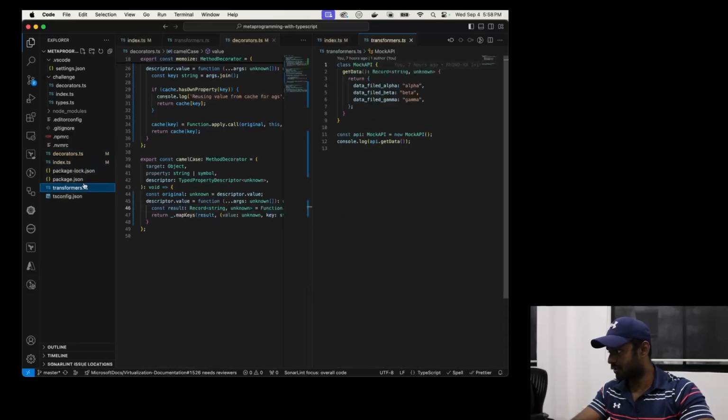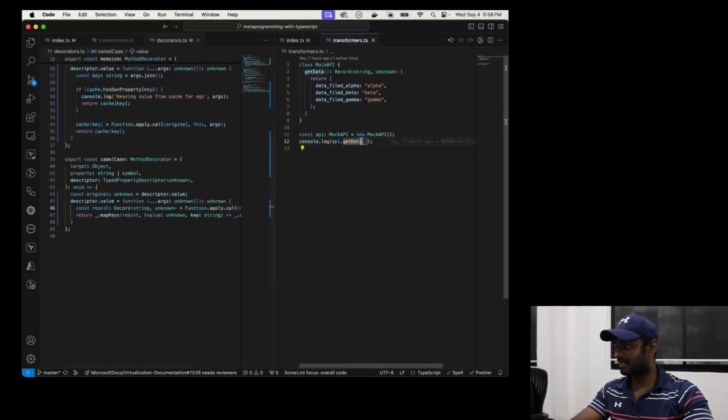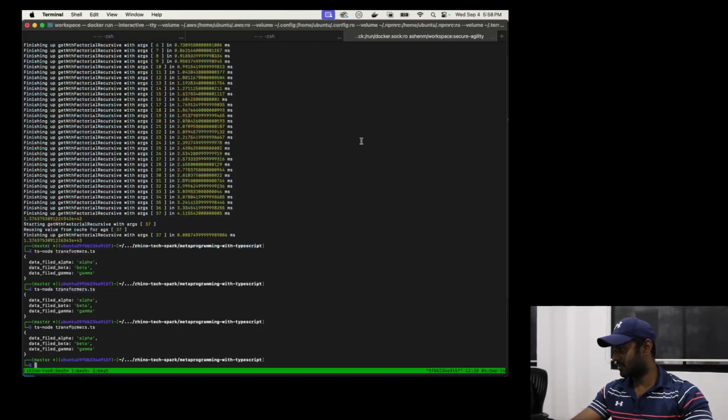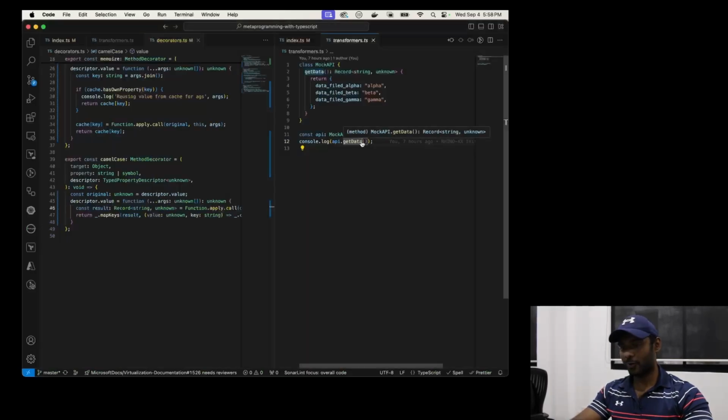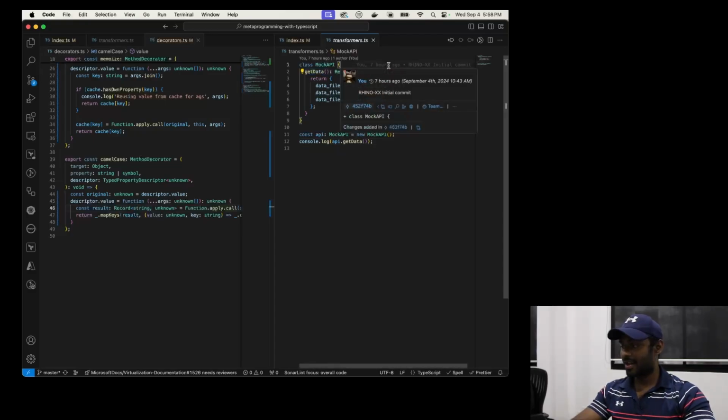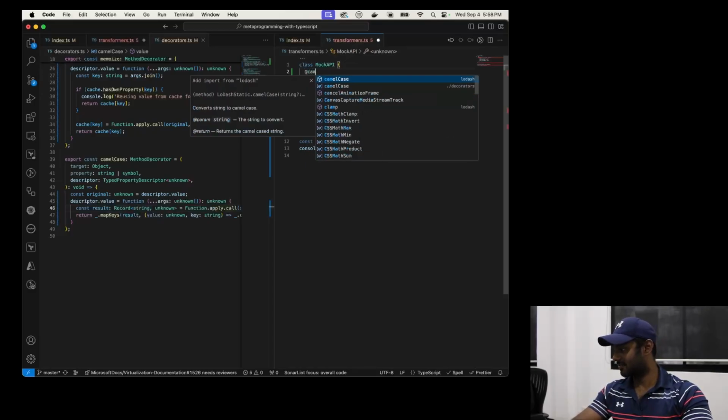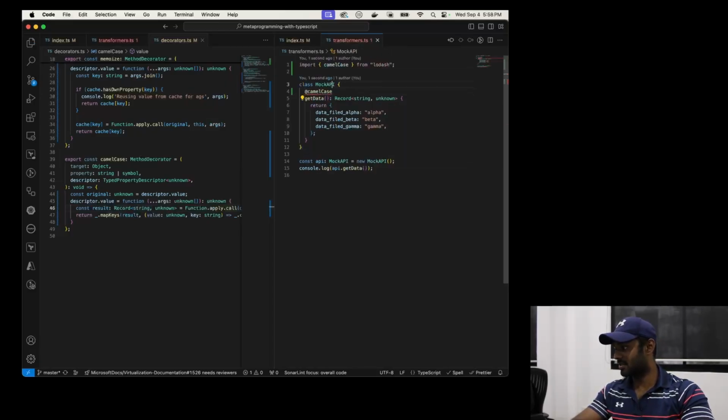It's a very simple issue. Why is it not converting to camel case as it's supposed to? Any idea? Okay, no one? I didn't apply the decorator, so I need to apply it, and it's not from Lodash, it should be from decorators.